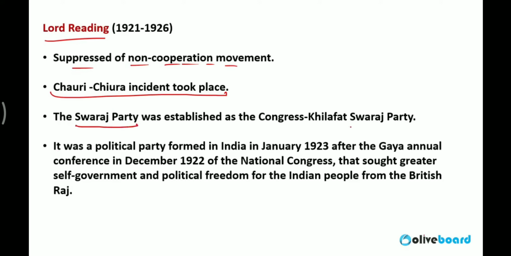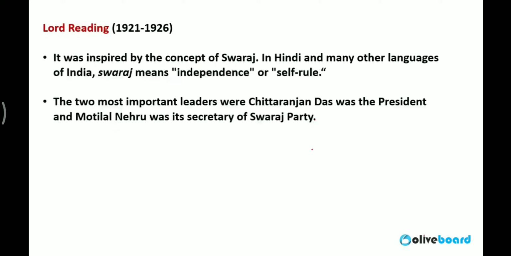The Swaraj Party was established under the Congress to fight the election in the year 1923. The name was given on the basis of Swaraj, meaning independence or self-rule. The famous leader of the Swaraj Party was Chittaranjan Das. He was the president of the Swaraj Party, and Motilal Nehru was its secretary. The Swaraj Party was formed under the Congress itself.